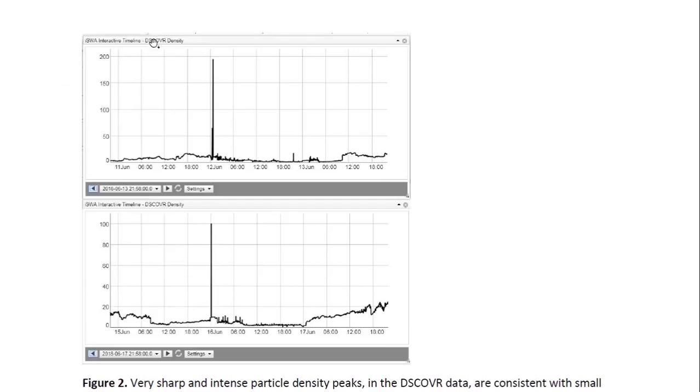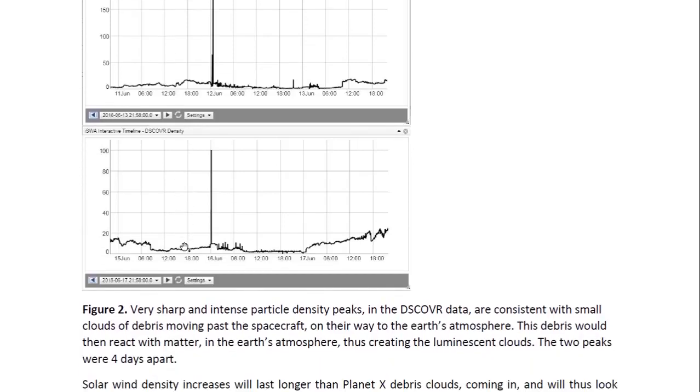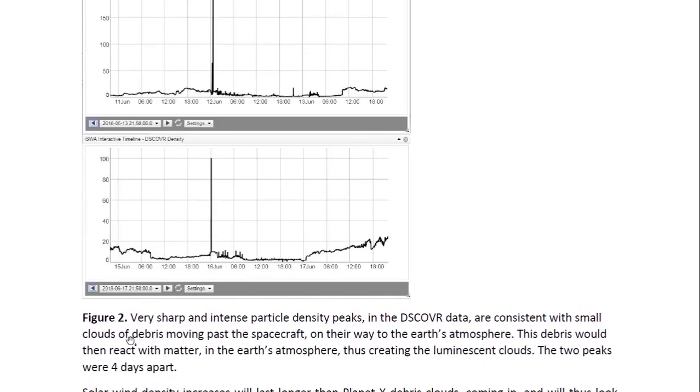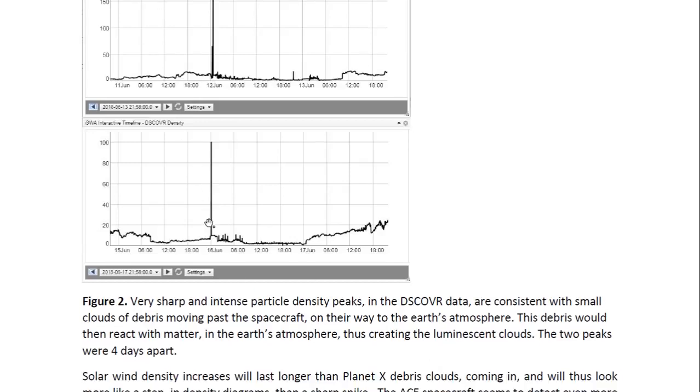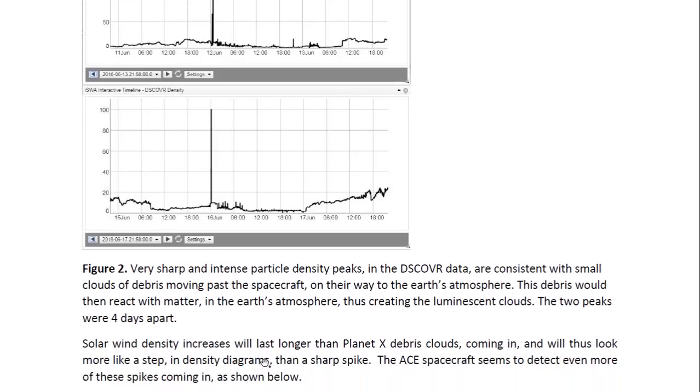This is the particle density data from the Discoverer spacecraft. And these are consistent with small clouds of debris moving past the spacecraft on their way to the Earth's atmosphere. This debris would then react with matter in the Earth's atmosphere, thus creating the luminescent clouds. And these two peaks that we see here were 4 days apart.